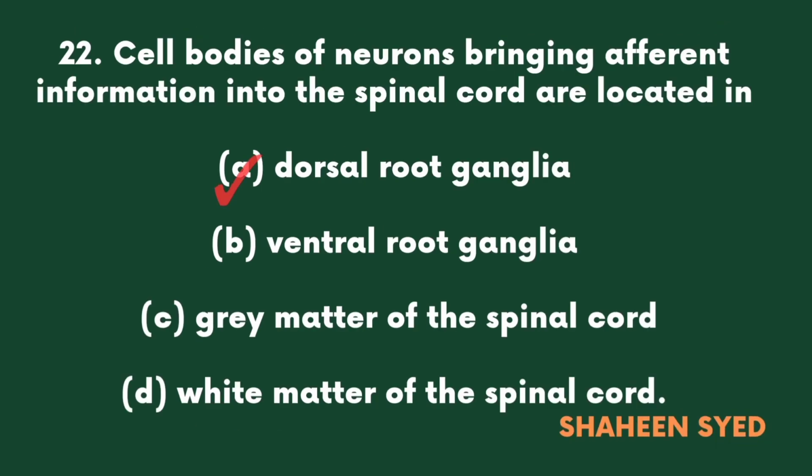Cell bodies of neurons bringing efferent information into the spinal cord are located in A. Dorsal root ganglia, B. Ventral root ganglia, C. Gray matter of the spinal cord, D. White matter of the spinal cord.